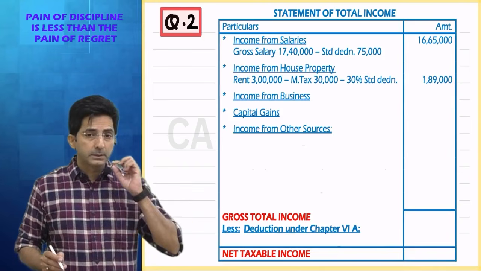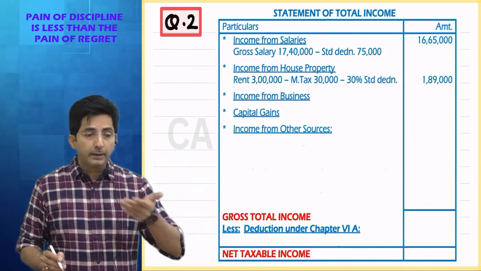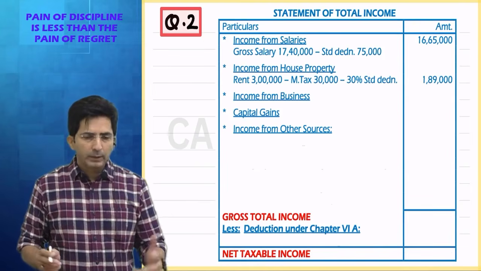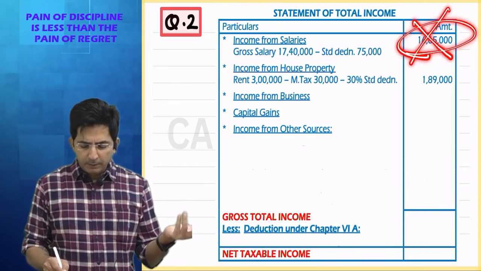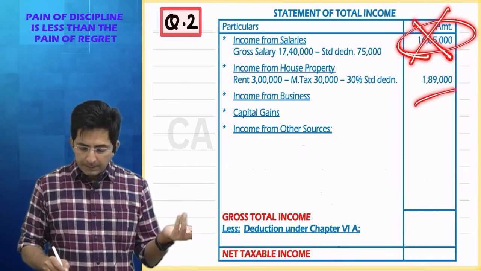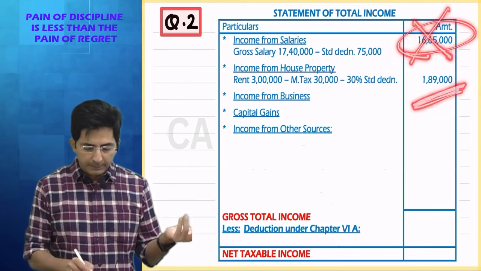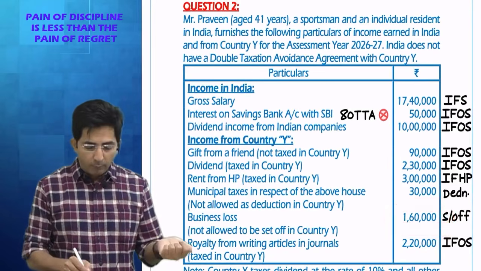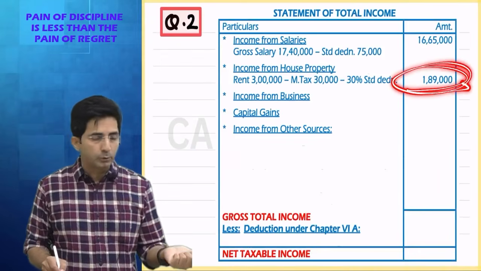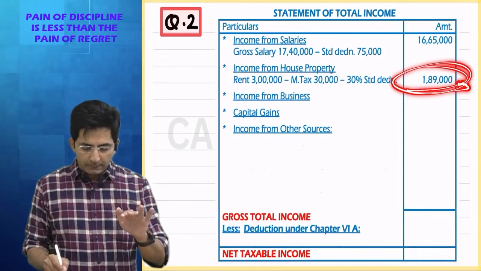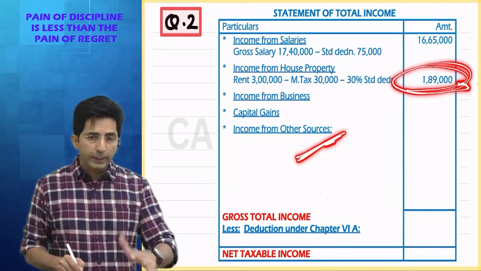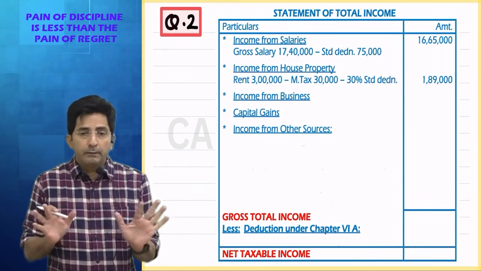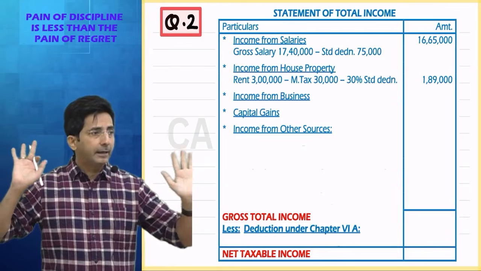Then income from business. Do we have income from business? We have business but not income. We have business loss. And where to set off business loss? You can set off anywhere but not against income from salary. If I want, I can set off against income from house property also. See, what is the amount of business loss? 1,60,000. If I want, I can set off against HP income also. But I have preferred to set this off against income from other sources. You can do anything. Marks will be awarded for anything you do. Because actually we have the freedom to set off business loss anywhere except salary.